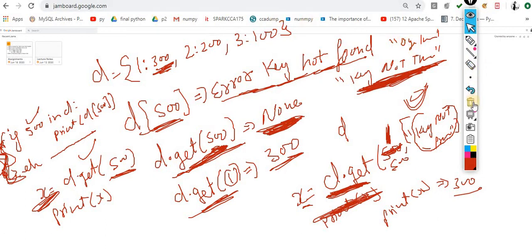Okay. Yeah, we will discuss later what methods are available to remove data from this dictionary.